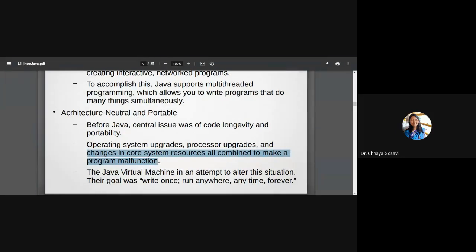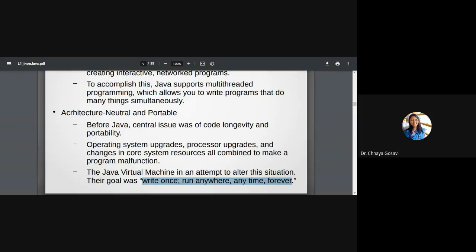Java supports the Java virtual machine. We'll see what the Java virtual machine is in detail in the next slides. It is mainly an attempt to alter the situation, to change the dependency on architecture. Their goal was write once, run anywhere, anytime, forever.